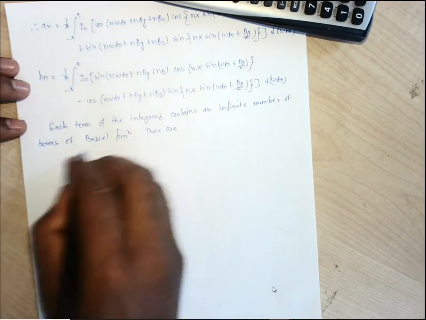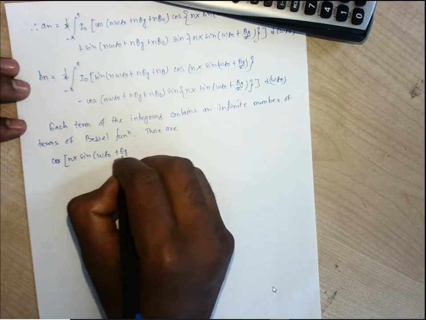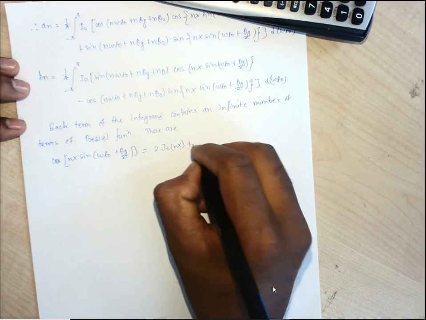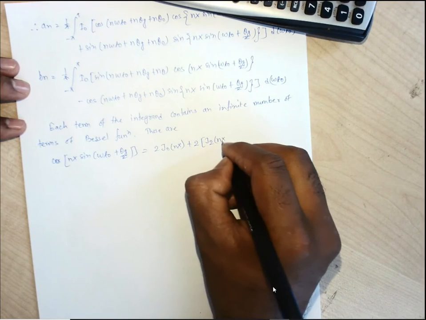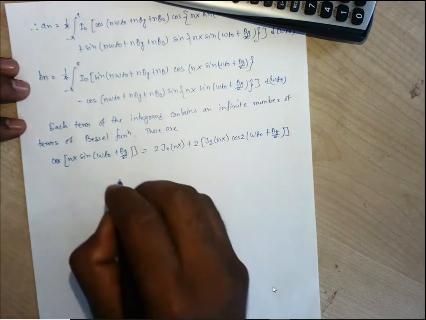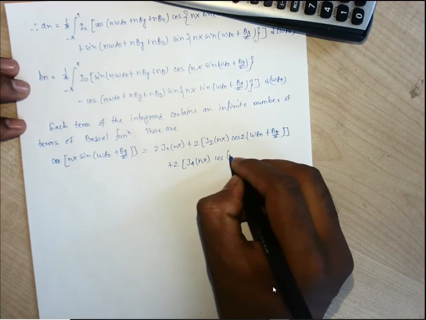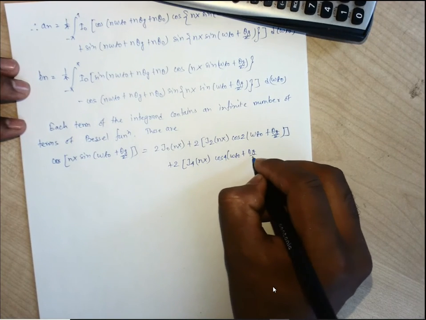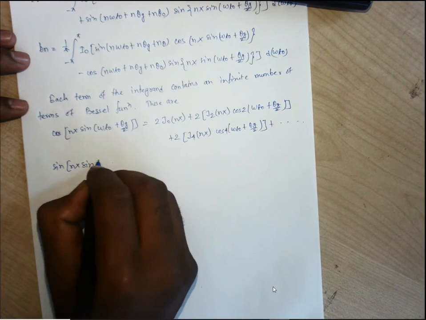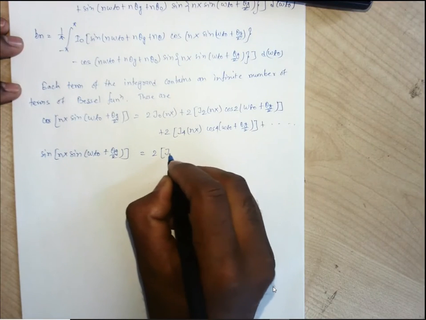These are cos of nx sin(omega t naught plus theta g by 2) can be written as twice J naught nx plus twice J2 nx cos twice of (omega t naught plus theta g by 2) plus twice J4, and similarly for the sine function, twice of nx.